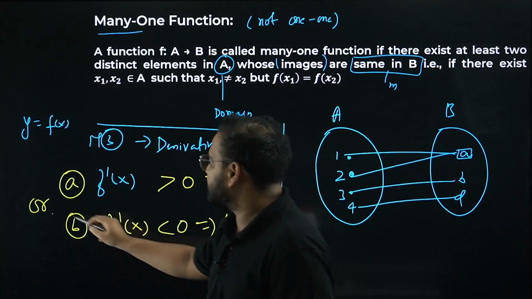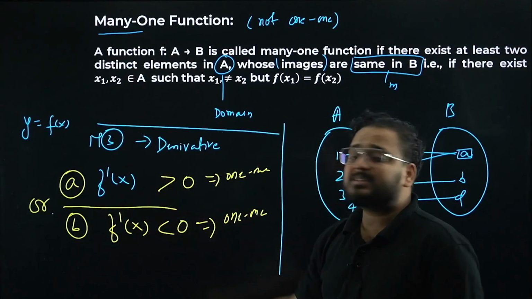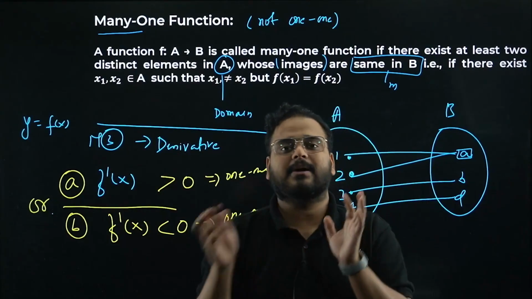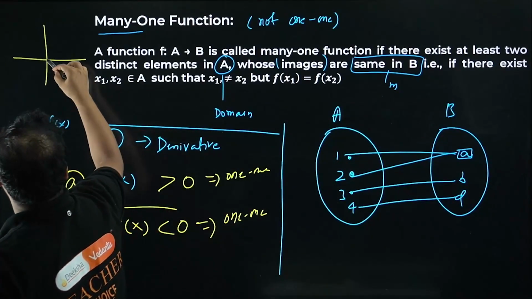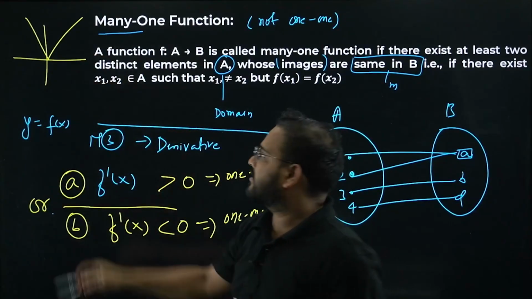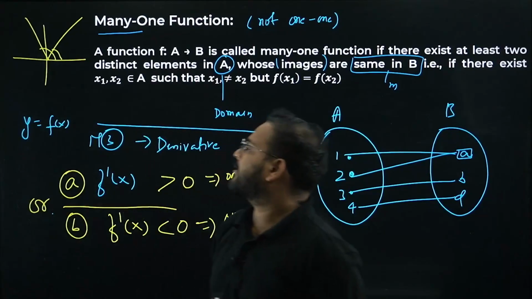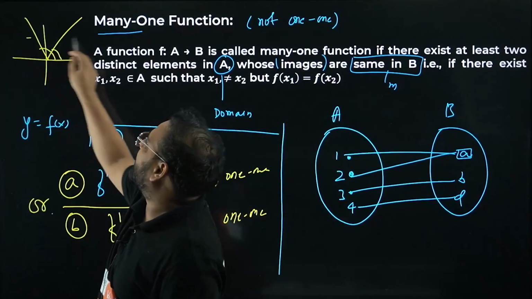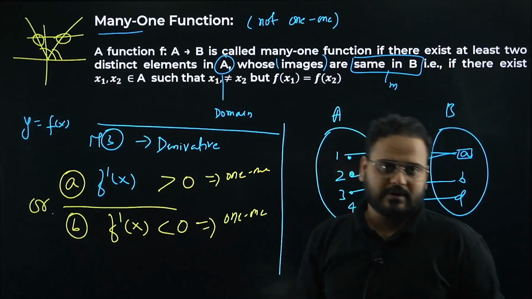Understand, it's only this case, not both. Only positive or only negative. If it is both, then let's say I have a graph which has both plus and minus sign. For example, I can take this graph. Check here, this graph. Here increasing, here decreasing. Here the derivative is positive, acute angle, here it is negative, obtuse angle. So if you draw a straight line, now you get two intersections, which is not 1-1. I hope you get it.